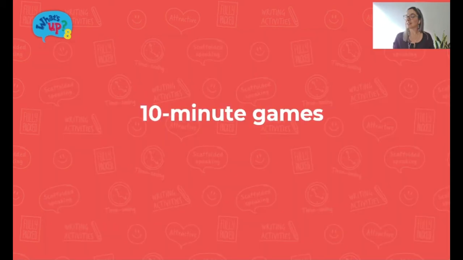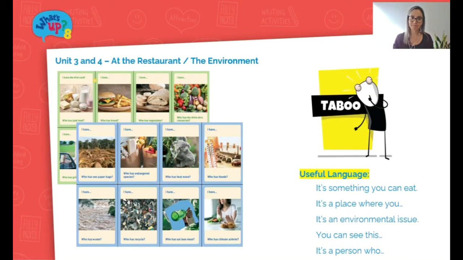Okay. And that's all with the spoken interaction cards. Let's have a look at what we can do with the 10-minute games in your teaching toolbox. In this section of the 10-minute games, you'll find small cards that can primarily be used for the purpose described in the teacher's file. Okay, have a look at that.